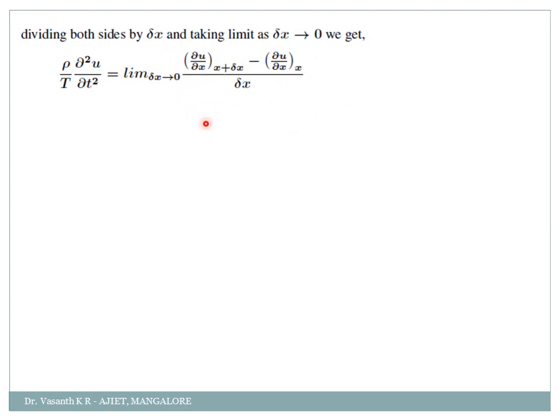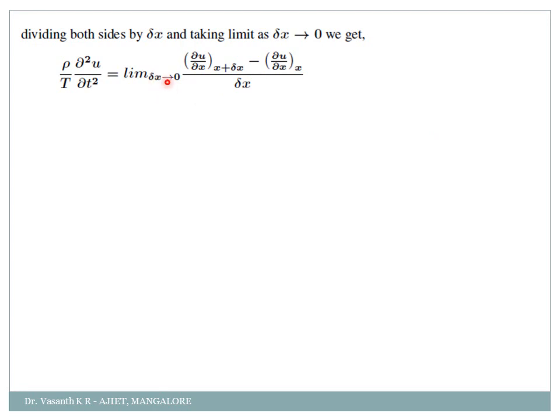Can you answer me, how did you get the differentiation of sin x as cos x? Or how did you get the differentiation of x square as 2x? Did you have the derivations of those in your plus 2? I think you might have had it, correct? So same way here, by the definition of derivative, f dash of x is equal to limit of delta x tending to 0, f of x plus delta x minus f of x divided by delta x. That is the normal definition you might have studied in your plus 2. So same definition I am applying here.